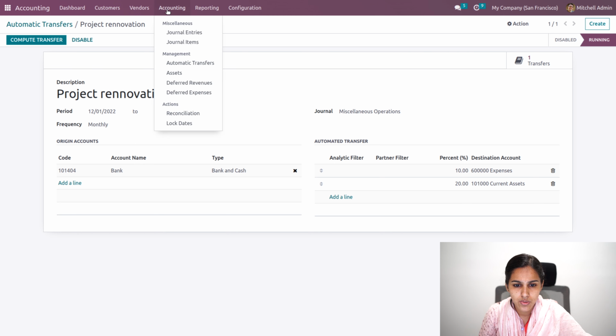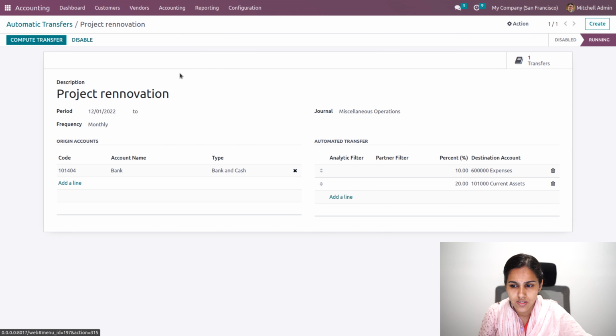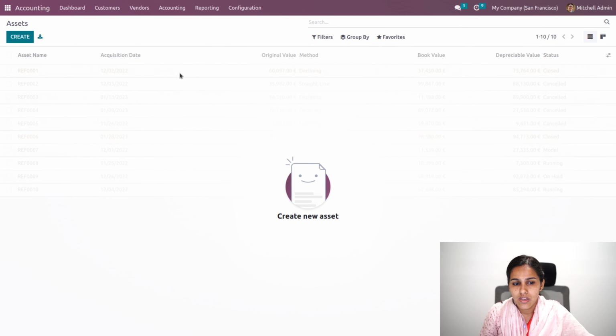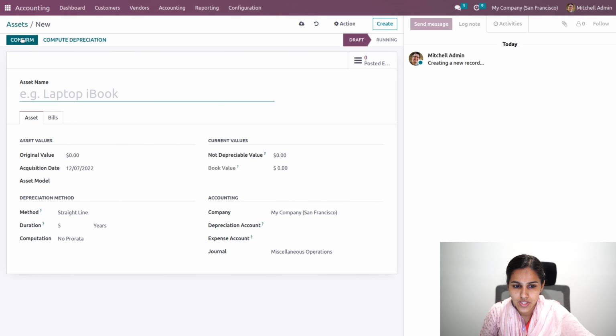And when you go to the next feature, asset. As we know, a company purchases an asset which will be used for a long period of time. So the expense generated has to be distributed among those years that we are using this asset, and the depreciation has to be calculated. So in asset, we'll have three methods of asset calculation.